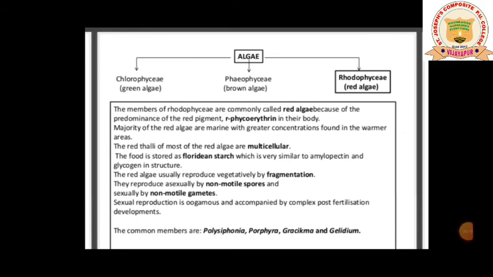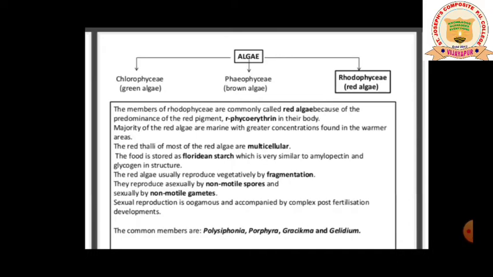Now coming to the next class of algae, that is nothing but Rhodophyce. The members of Rhodophyce are commonly called red algae because of the predominance of the red pigment phycoerythrin in their body. My dear students, I said algae are classified based on the pigment present in them.